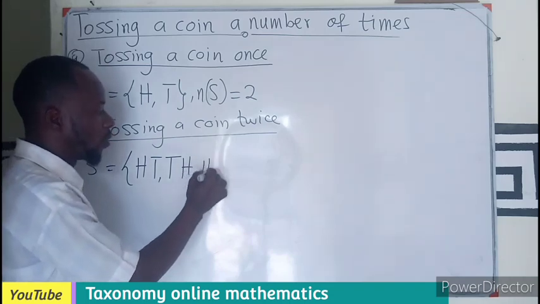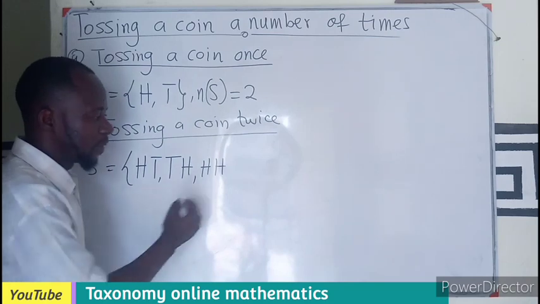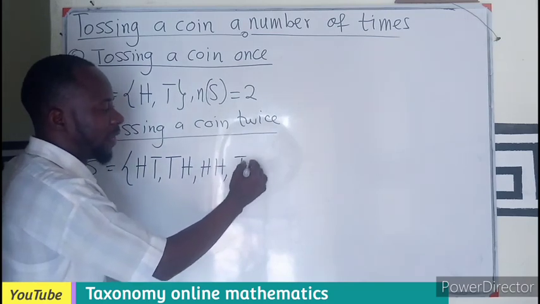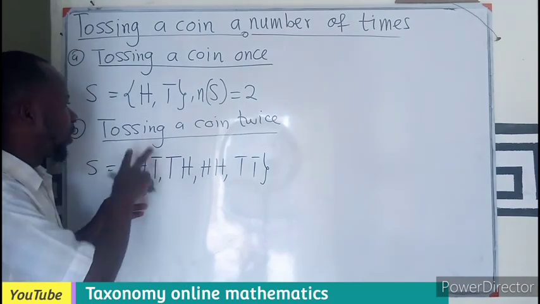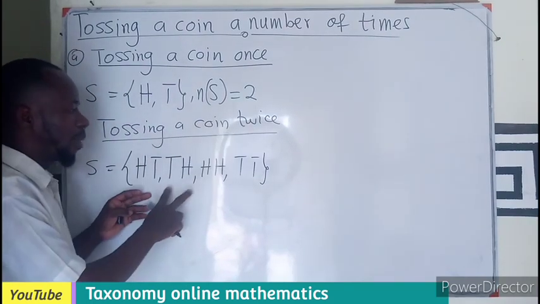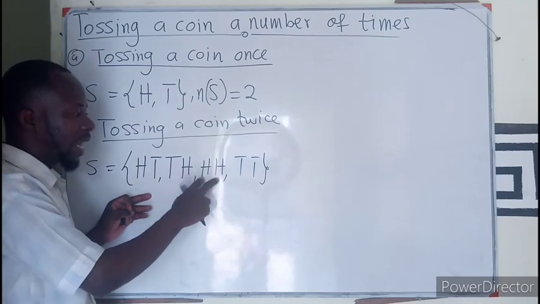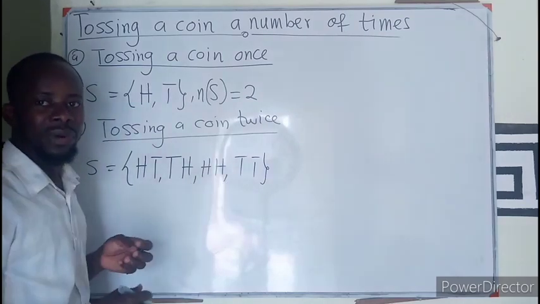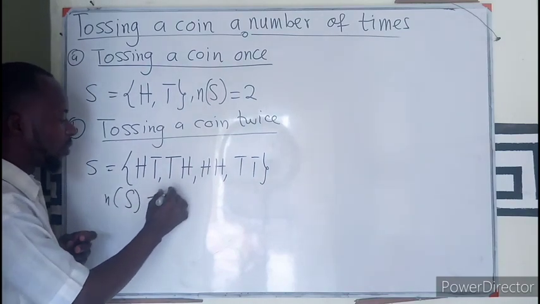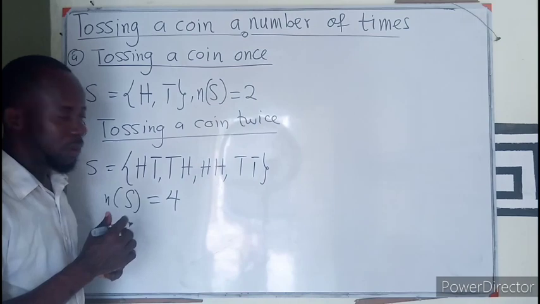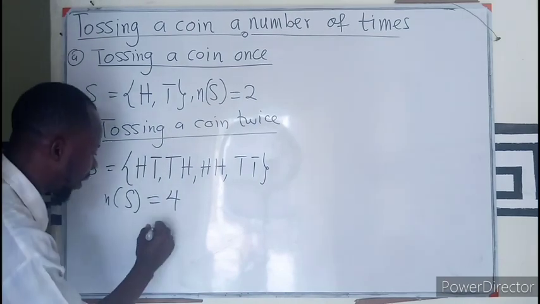What if the first is a head, and then the second is also a head? Or you get a tail first and a tail second. So in tossing a coin twice, the sample space will be head tail, tail head, head head, or tail tail. So in this case, our number of sample space becomes what? Four.